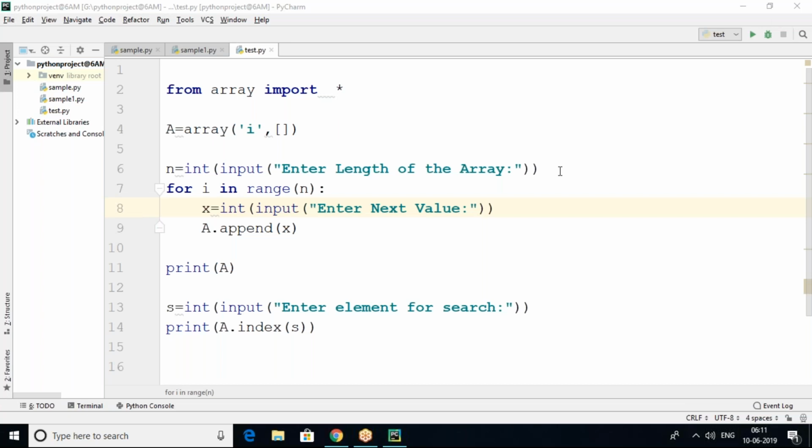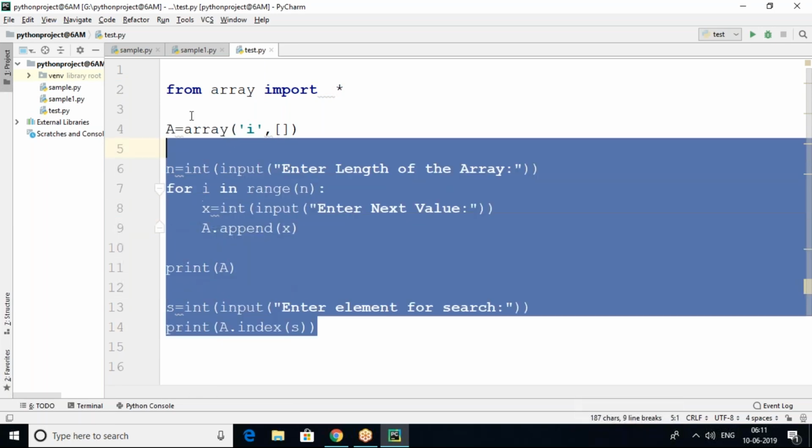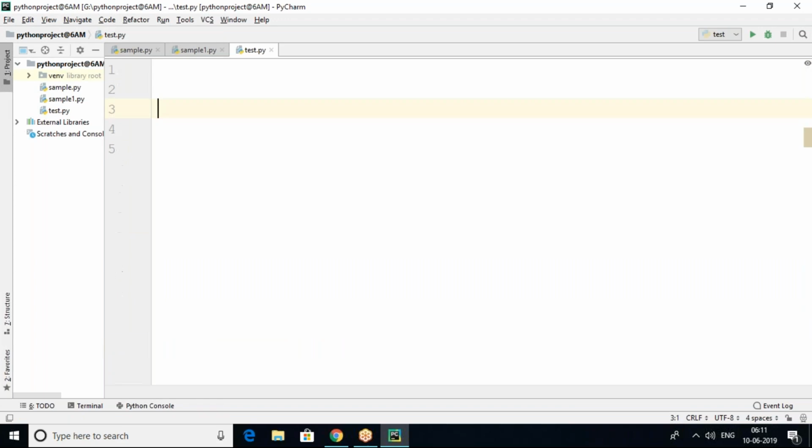Right, let's start today's session. In the last session, we discussed the array concept: how to create an array with the array module and how to create an array with the NumPy module. Today we will discuss how to create a multi-dimension or two-dimension array using the NumPy module. A two-dimension array is only possible with the NumPy module.